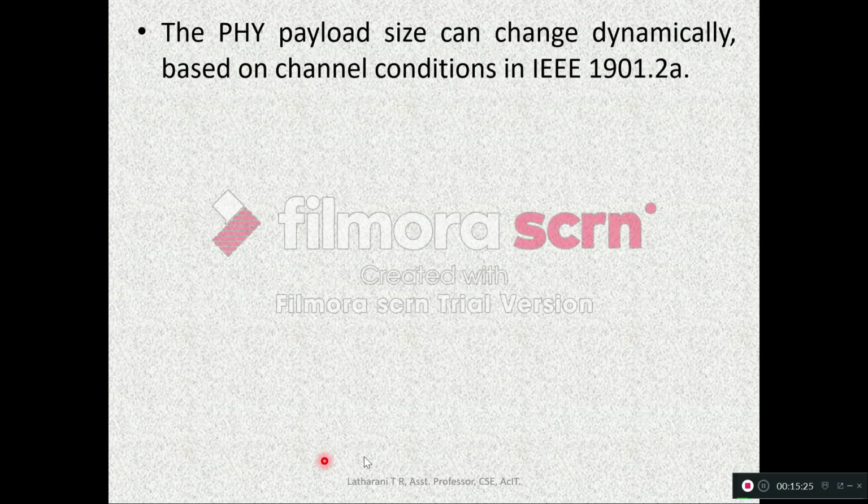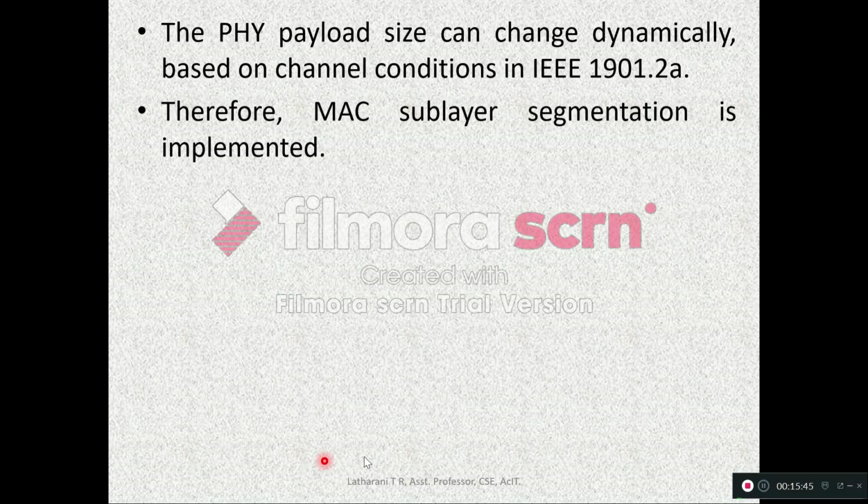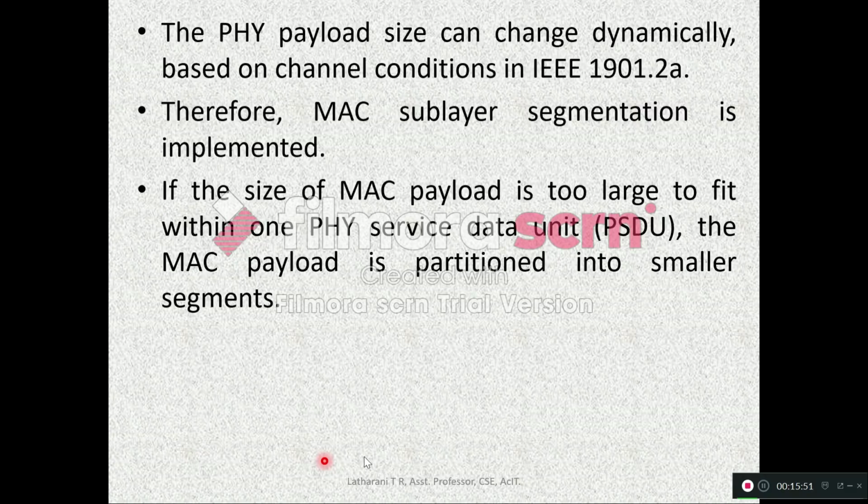The physical layer payload size can change dynamically. We have seen that payload is variable based on channel conditions in IEEE 1901.2a. Based on the channel conditions, as we discussed just now, the payload of the physical layer will change dynamically. Therefore, MAC sublayer segmentation is implemented. That means if the size of the MAC payload is too large to fit within the physical layer service data unit, that is PSDU, the MAC payload is partitioned into smaller segments. If the MAC payload is very large, we cannot fit it into the PSDU.